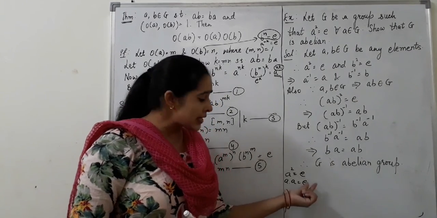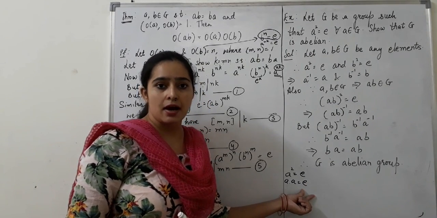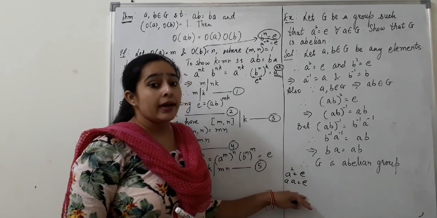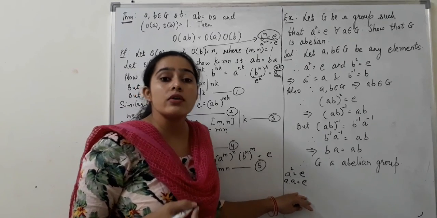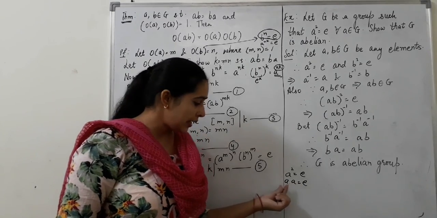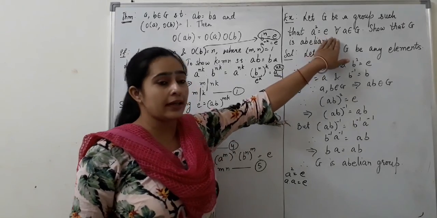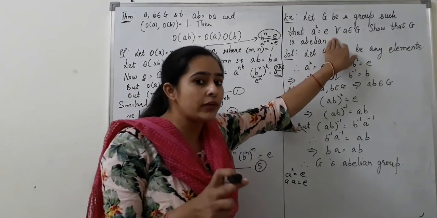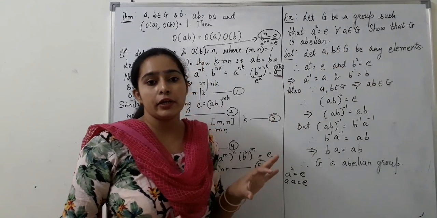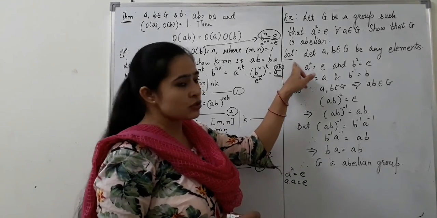And we know that when is the answer identity? When we multiply an element with its inverse, answer is identity. So here we can see that every element is its own inverse. Inverse of A is A. Inverse of A is A. So every element is its own inverse. So in another way we can say that we are given a group G in which every element is its own inverse, and we have to prove that G is an abelian group. Abelian group means commutativity holds. Now let's see the solution.